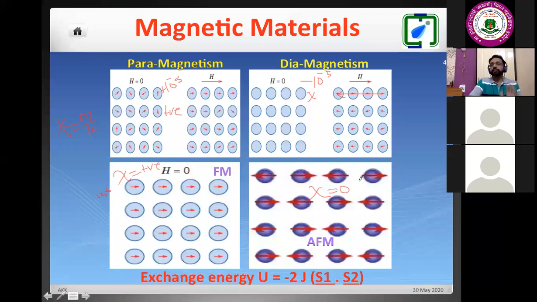So in most textbooks, they don't mention this magnitude. Ideally it should be 0, but we don't get that; we always say that they give positive magnetic susceptibility similar to the paramagnet. Now, if we compare the differences in magnitude between diamagnet, paramagnet, antiferromagnet and ferromagnet, we see that the highest value is obtained for the case of ferromagnet. And what is the change in magnitude from the lowest value to the highest value? It is of the order of 10 to the power 10.